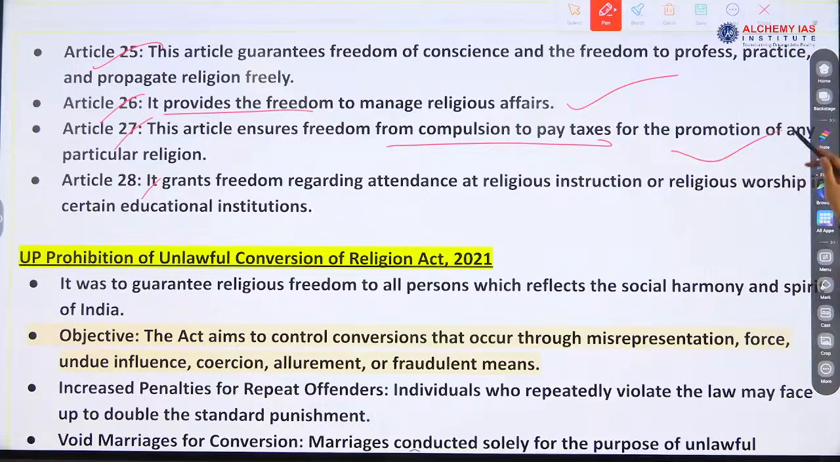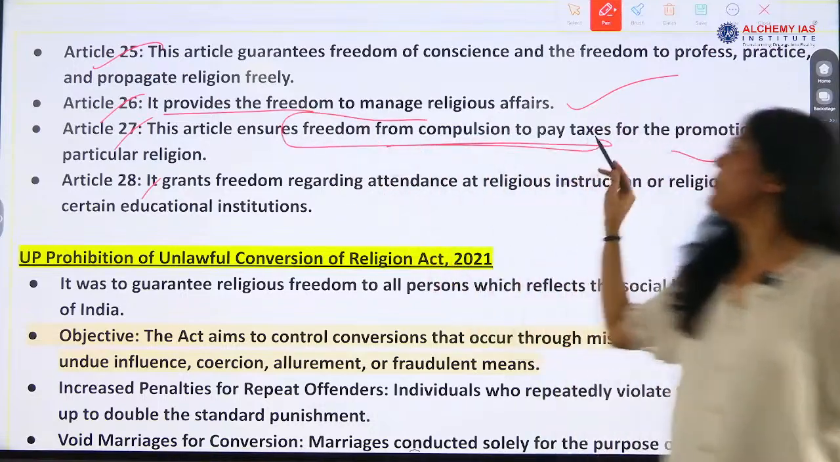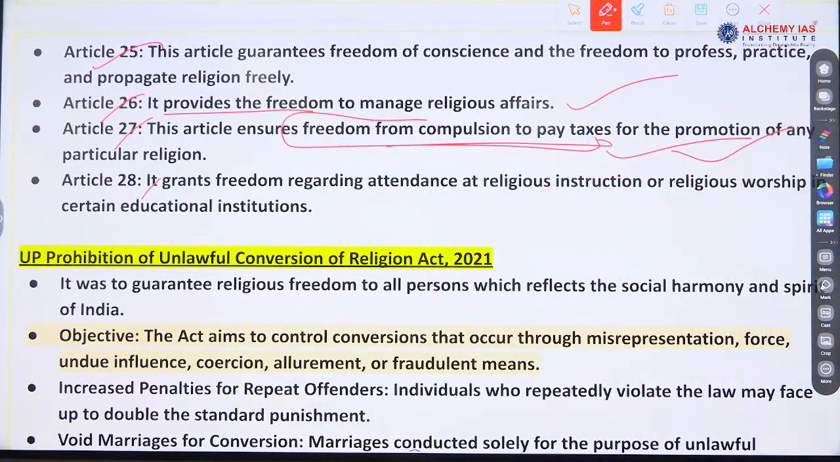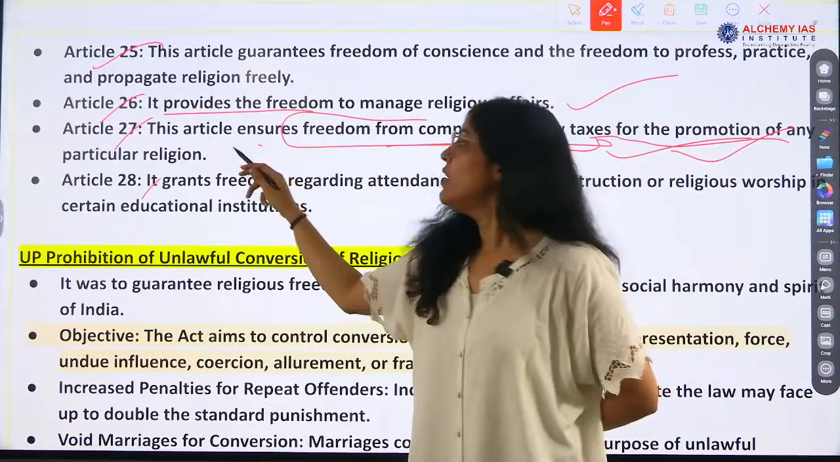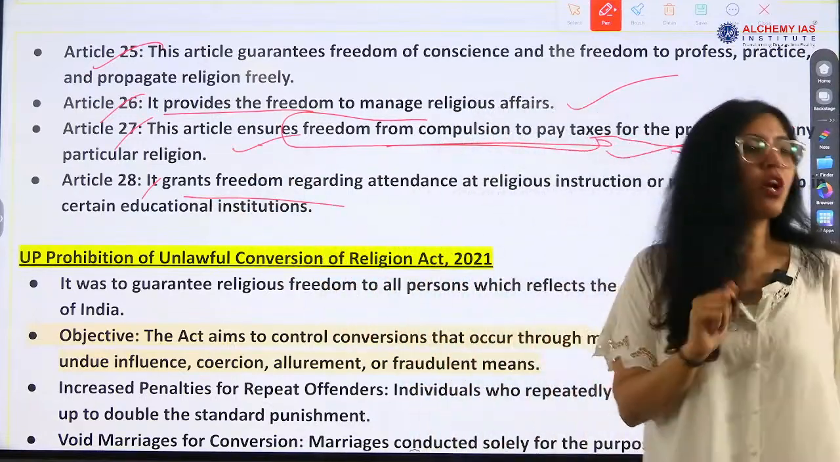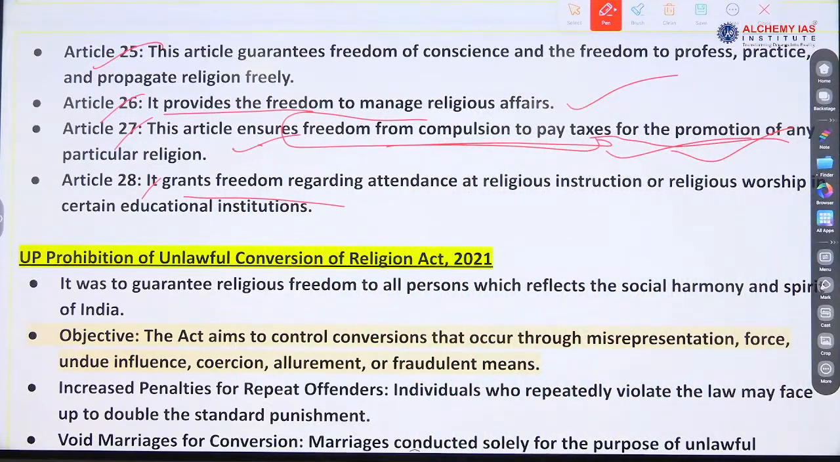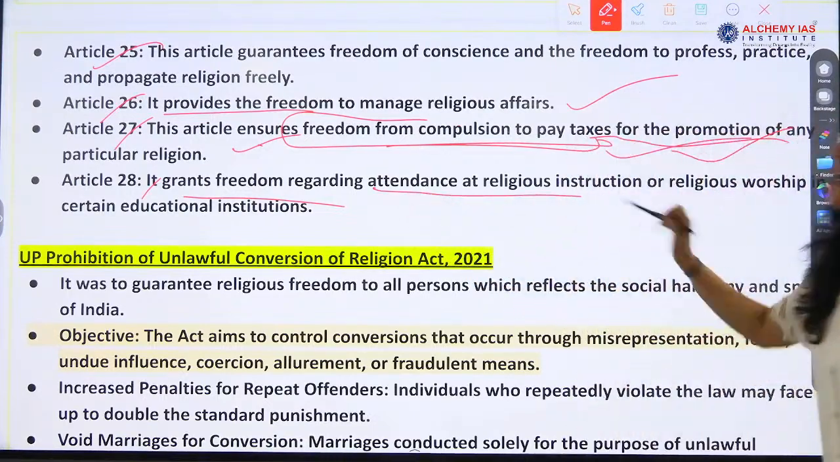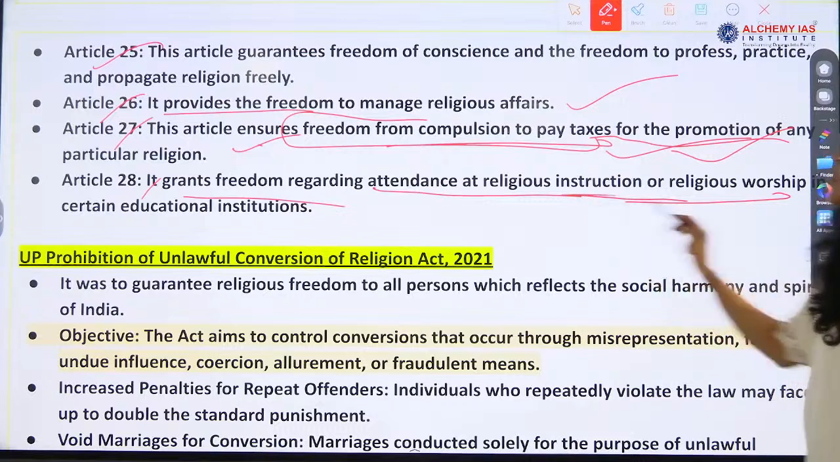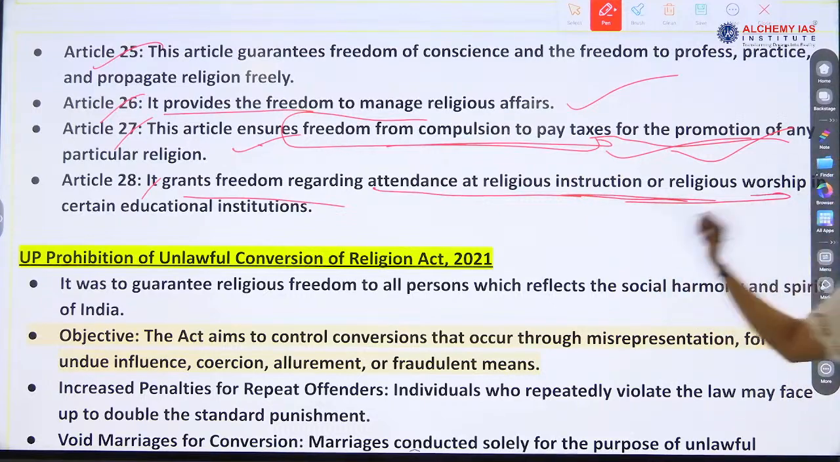27, freedom from compulsion to pay taxes. Nobody should be compelled to pay taxes. For what? Promotion of any particular religion. Compulsion should not be there. Otherwise, we will not enjoy the freedom, right, which has been granted. And then 28 grants freedom regarding attendance at religious instructions or religious worship.